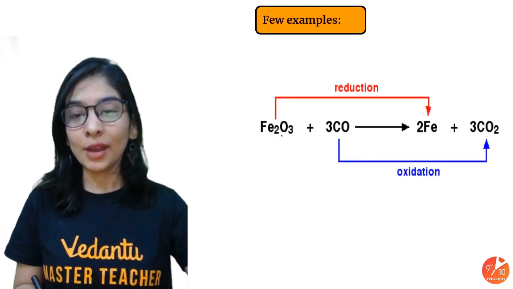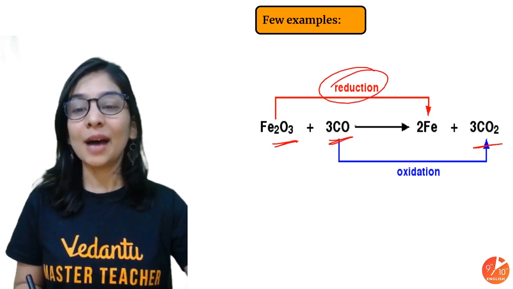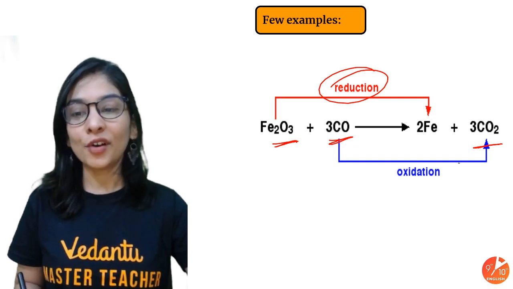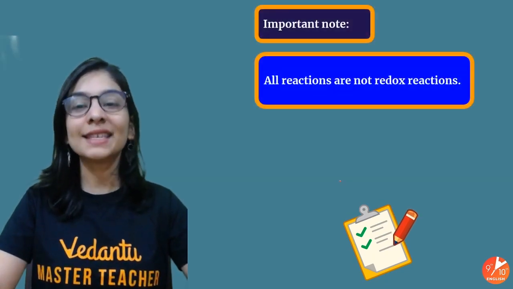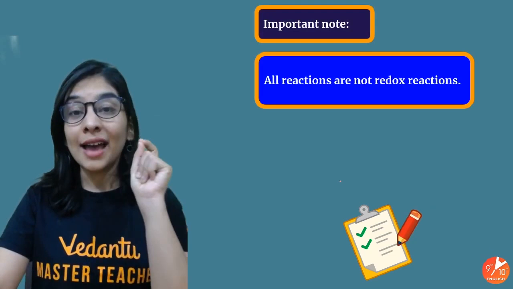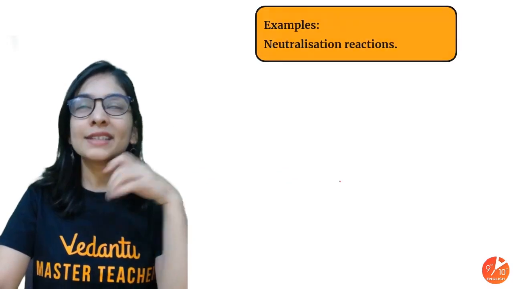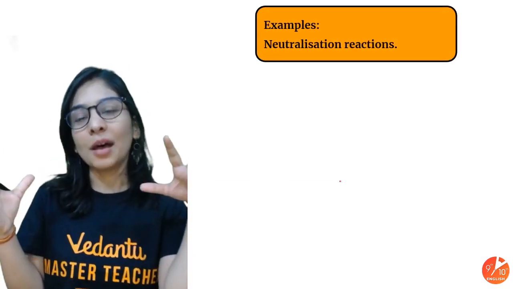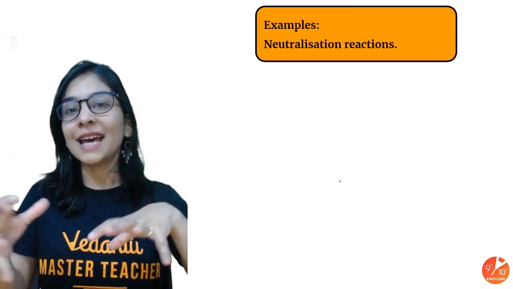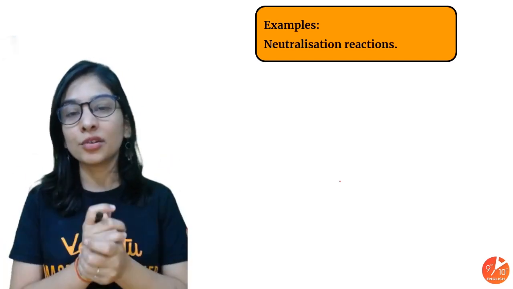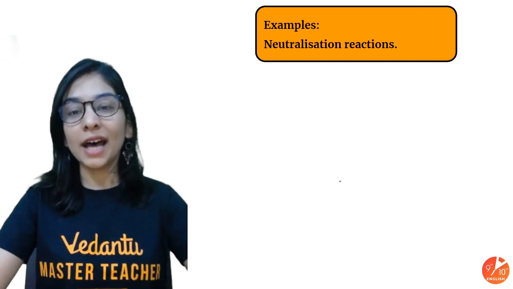Simple example in front of you: iron oxide to iron, loss of oxygen, reduction; carbon monoxide to carbon dioxide, gain of oxygen, that's oxidation. So in one reaction, oxidation and reduction are taking place simultaneously. There is one important note. I hope you noticed that not all reactions are redox, because sometimes we think every substance is somehow related to redox, and that's true also. Most of the reactions that we understood, combination, decomposition, single displacement, are kind of redox also,